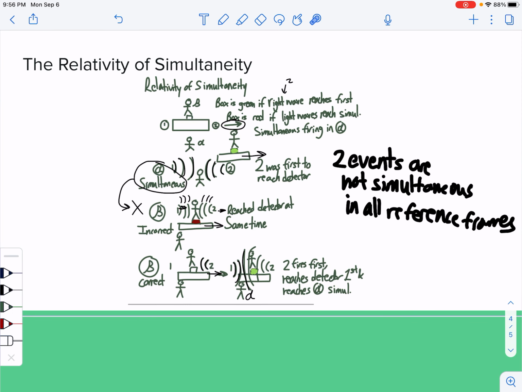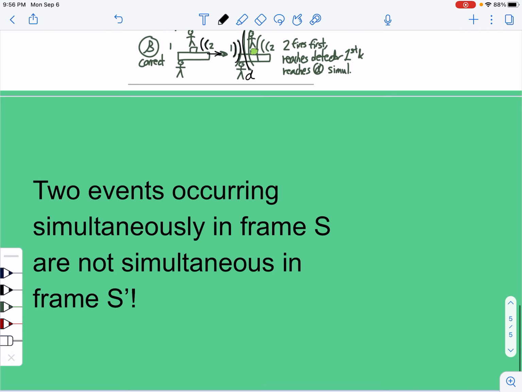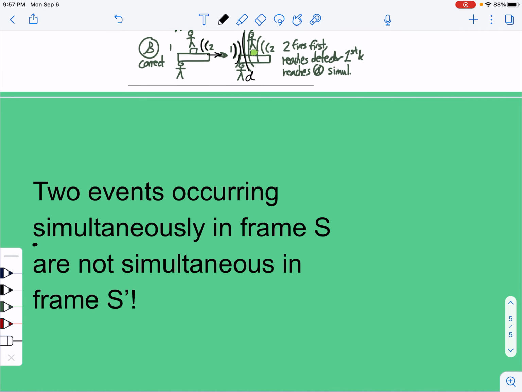It doesn't just bend space, it also bends time. Or rather, time is perceived differently by different people. For example, even though from my reference frame 2 events are simultaneous, for a person in a rocket ship going by at half the speed of light, those events are not necessarily simultaneous. In fact, they may happen a large distance apart. It all points down to this one conclusion. 2 events occurring simultaneously in frame S are not simultaneous in any other reference frame.